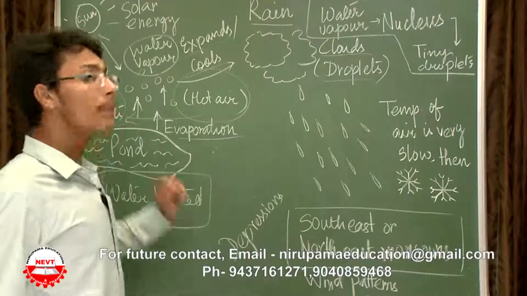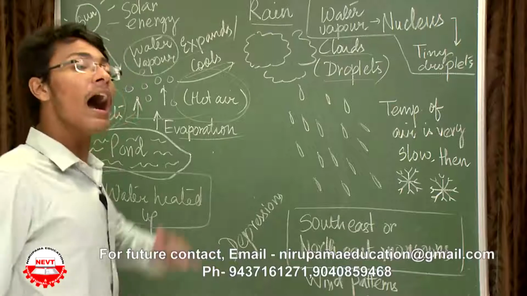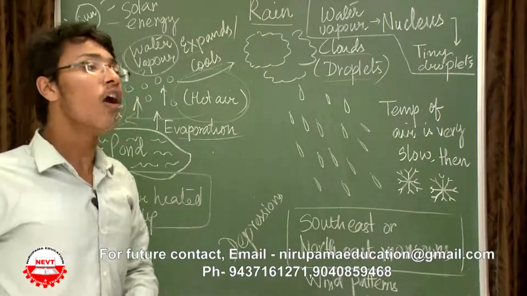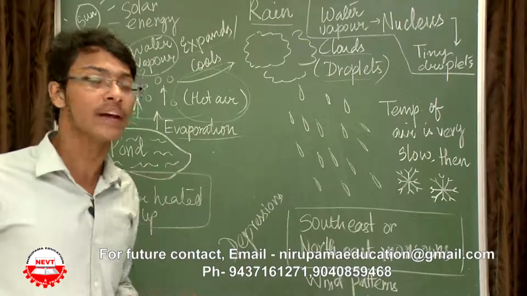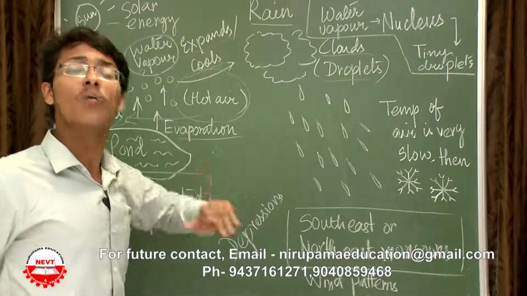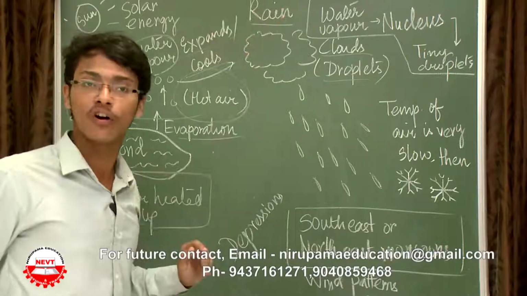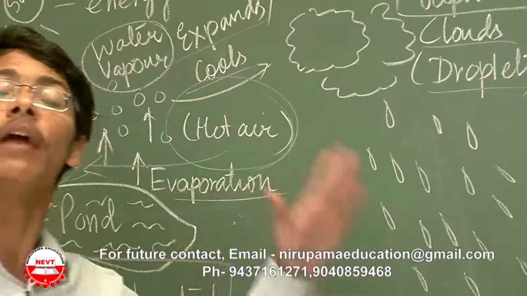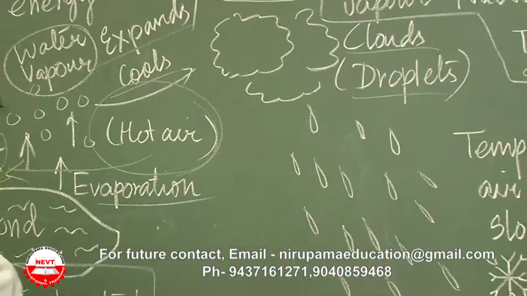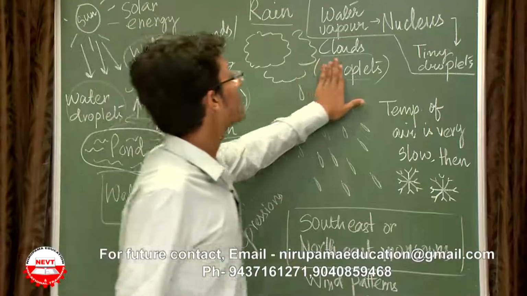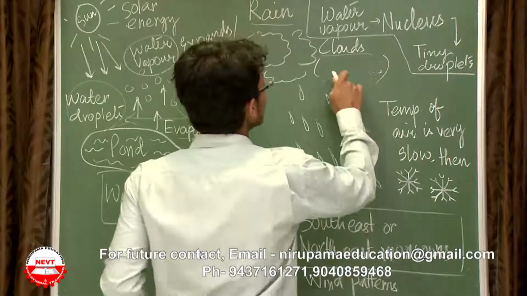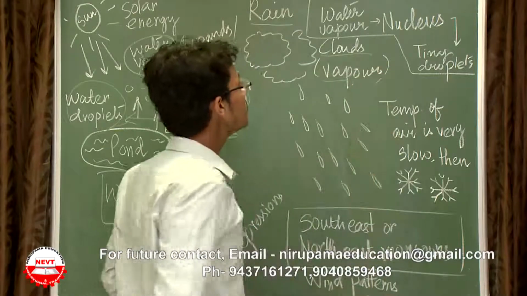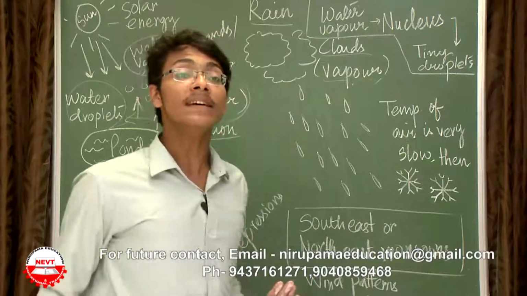So this water vapor in the hot air, after reaching a certain state of atmosphere, say the stratosphere or the troposphere, expands and cools. Why? Because there is a low pressure area over. Now this forms the clouds. So can I say that water vapor accumulatively forms the cloud? I can say water vapor forms the cloud. So this water vapor which forms the cloud will now be ready to rain.